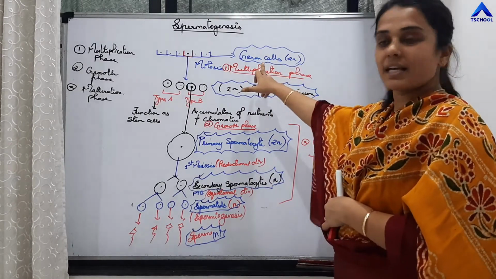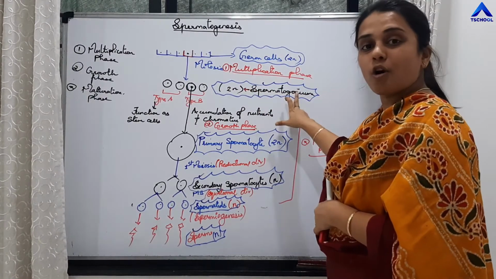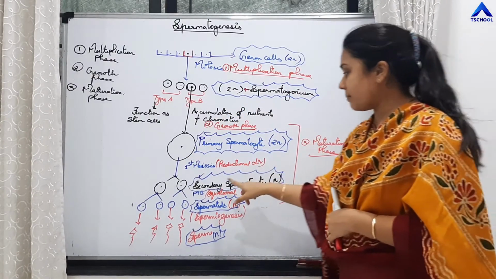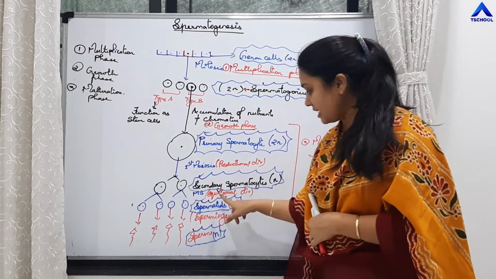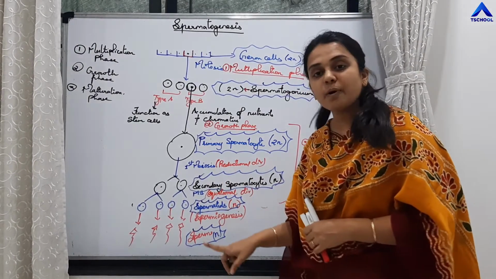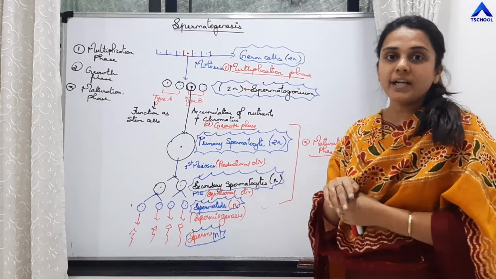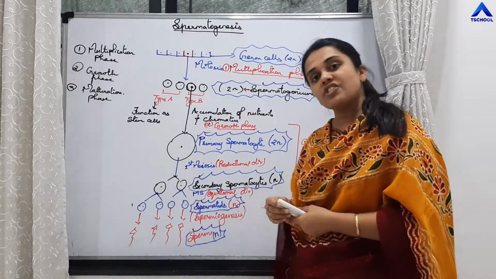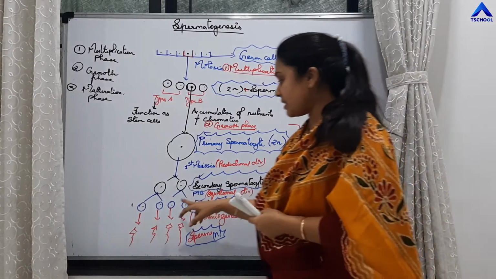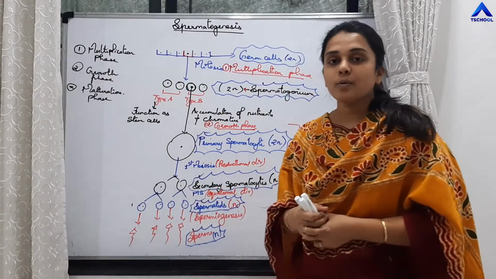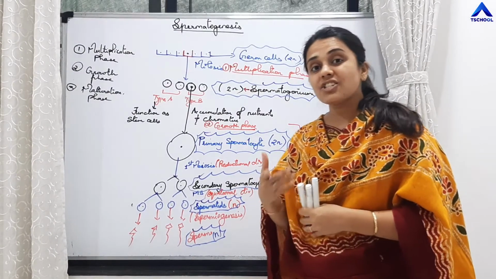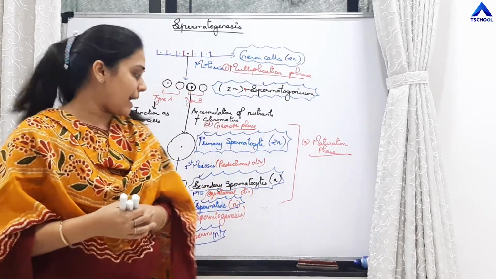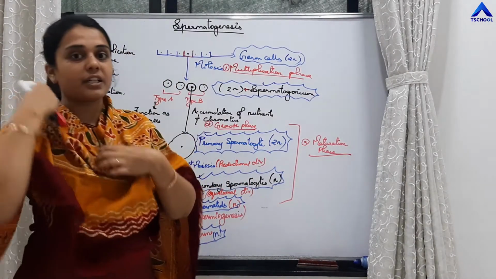So germ cells are diploid, spermatogonium are diploid, primary spermatocytes are also diploid, but secondary spermatocytes, spermatids and sperms are haploid cells. 3 phases, and then comes spermiogenesis. Through spermiogenesis, spermatids are getting converted into the sperms. What are the changes that happen? Now we have to study that. What are the changes that happen when spermatid gets converted into sperm?